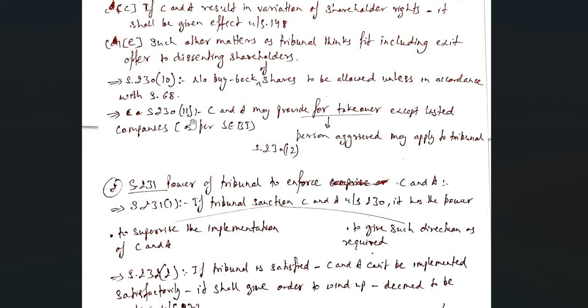Now clause 11 talks about compromise and arrangement which may provide for takeover, except for listed companies. In case of listed companies, this takeover will be done as per the guidelines of SEBI, Securities and Exchange Board of India. And apart from the listed companies, if takeover is happening for an unlisted company, any person who is aggrieved may apply to the tribunal.